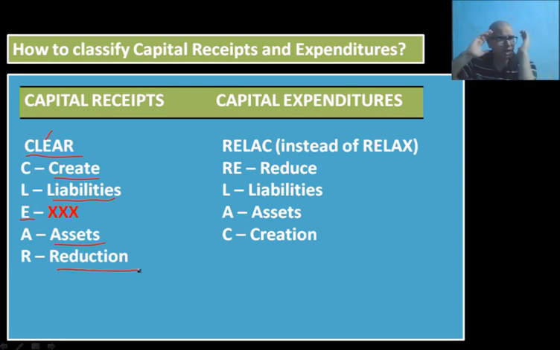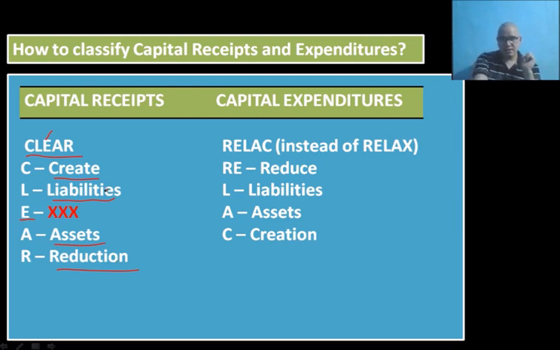If you remember the word CLEAR receipts, then it is create liability or asset reduction. Such type of receipt of the government will either create liabilities or reduce assets. If you go back to the definition, you will find the same thing. So if you remember the word CLEAR, you can easily write the definition of capital receipt and classify it.